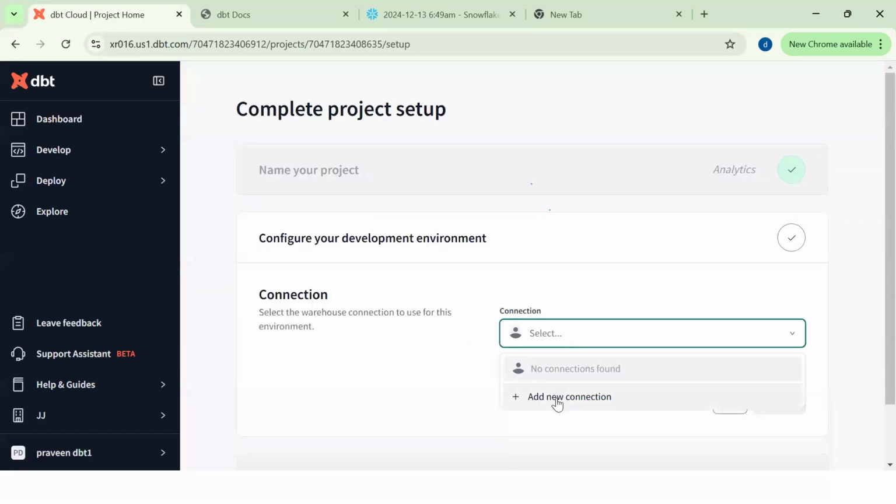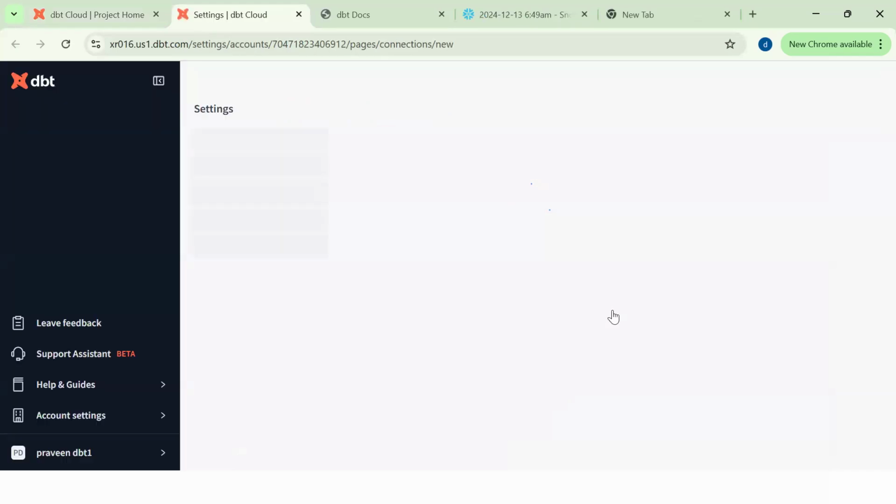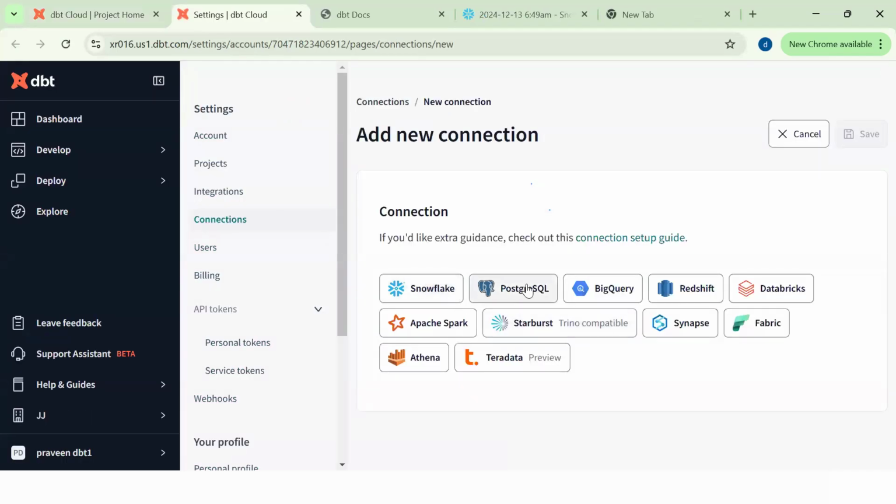Now see here what happened. Add new connection. See, it connected to Snowflake, PostgreSQL, BigQuery, Redshift. All these things.